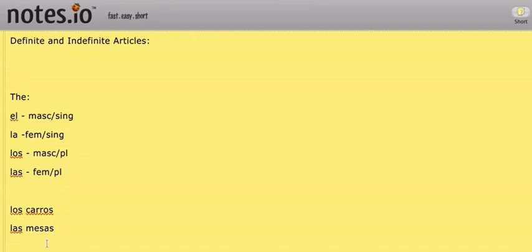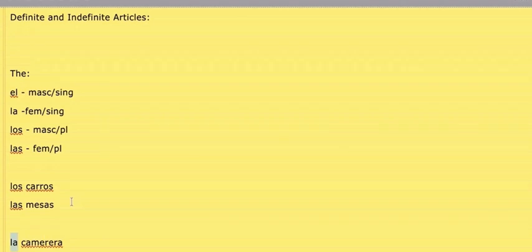Now another thing we can look at is people. So for example, camarero means waiter, so we say el camarero, but if I wanted to say the waiter in reference to a female waiter, la camarera. So you can see how this is going to change, and with this change comes the change in the form of the. Overall, the form of the that we are using is going to get influenced by whether what we're talking about is quote-unquote masculine or quote-unquote feminine, and then whether it's singular, meaning there's one of it, or plural, meaning there's many of it.